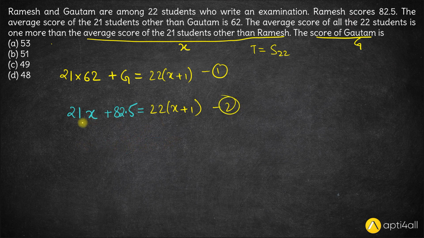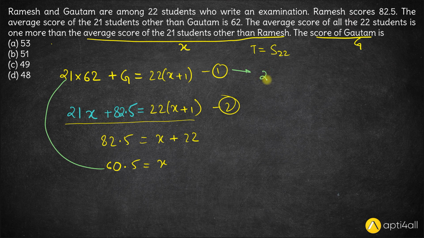Okay? So if let's say we solve this, you have 22x minus 21x is x, plus 22 is 82.5. So x here comes out to be... sorry, not 82.5, 82.5 minus 22 is 60.5. X comes out to be 60.5. Now what we need to calculate is Gautam's score. So if x is 60.5, let's substitute this value in the first equation. So we have 21 into 62 plus Gautam's score is 22 into 60.5 plus 1, which is 61.5.